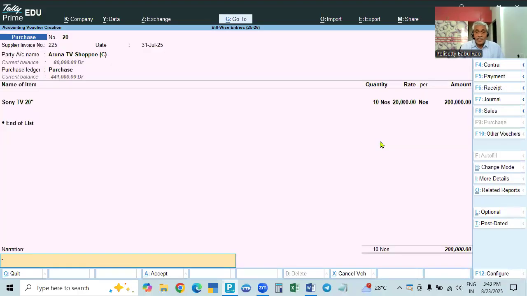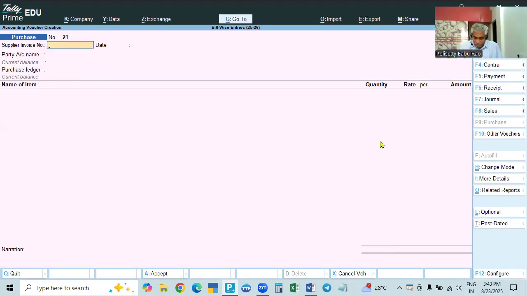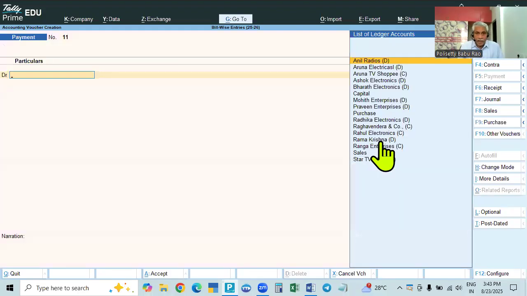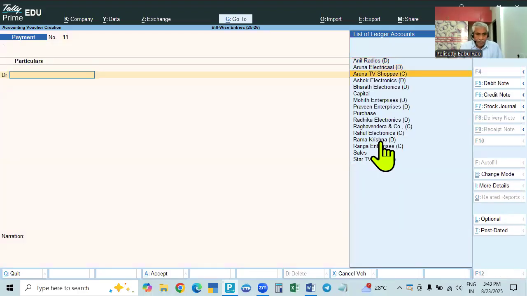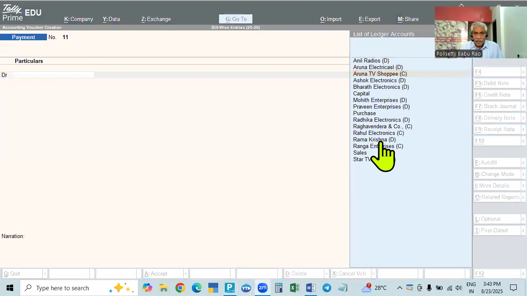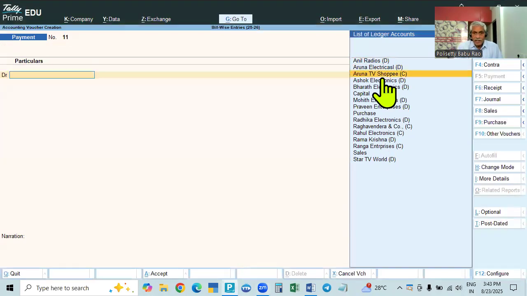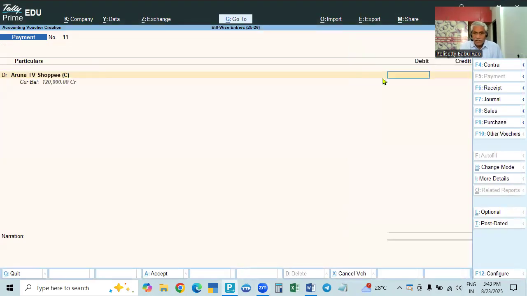So now if you go and see his account, 1 lakh advance, 2 lakh is purchases. The difference, 1 lakh, will be the balance. So if you go to voucher, for example, if we want to pay Aruna TV Shapi, suppose you are paying the balance 1 lakh.